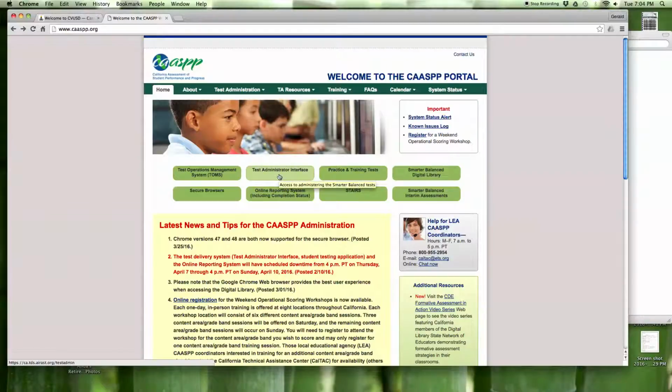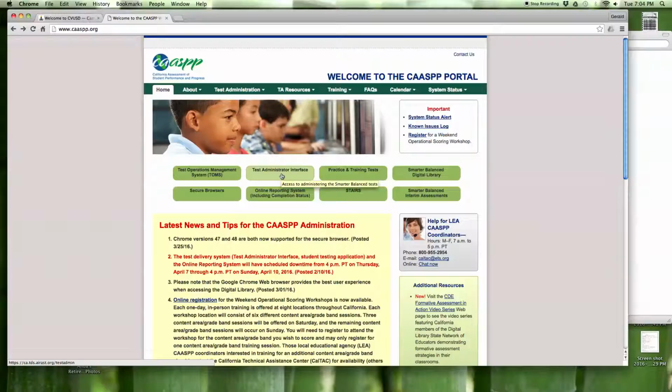So again, when you're ready to test, you'll come to the Caaspp.org website and you will click on Test Administrator Interface. Now, before the day of testing, I would practice the login process, maybe the night before or the week before, so that you know that it works, you remember what your password is, and you are able to comfortably log in when it's time to do this in front of students. If ever you are to misplace your password, it can be reset and you will have to create a new password.